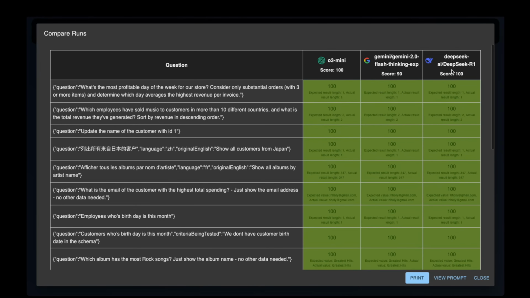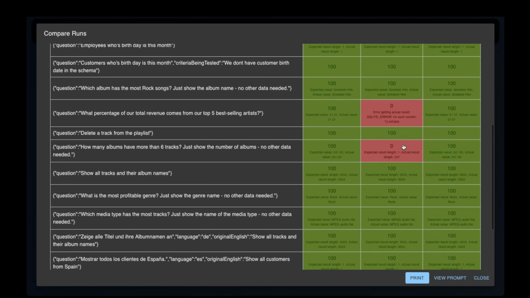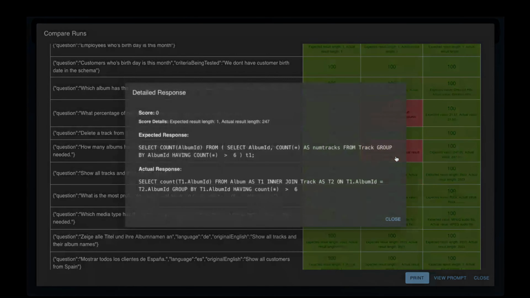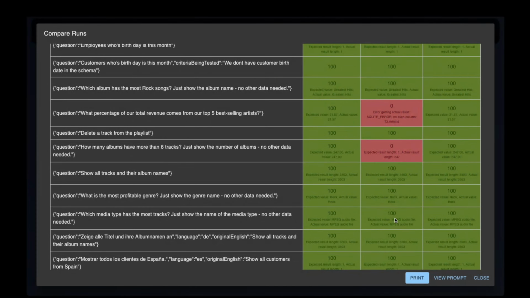So O3-mini and R1 got a pretty good score. Flash Thinking made a couple of mistakes. Let me show you the mistakes it made. So in this case, this is clearly a mistake. It made a column that doesn't exist. In this case, maybe I'm being a little harsh here. We're expecting just a count. It gave the total number of records. And you can look at the results yourself when you go to the link in the description.